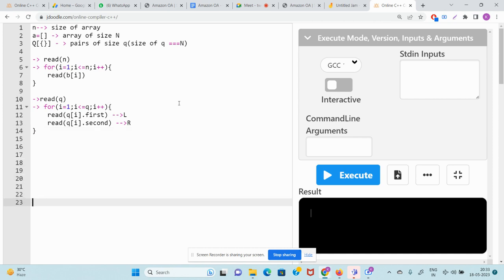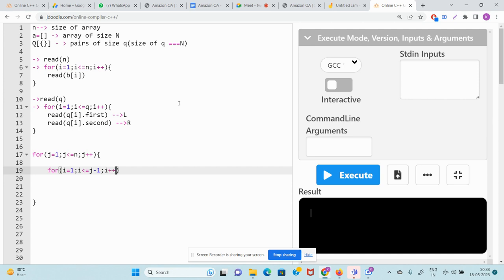Now comes our algorithm. I will use my i and j pointers to iterate, right? Let j be our second pointer. So j equal to 1, j less than equal to n, and j plus plus. So j is going ahead. Now, all I need to do is i equal to 1, and i will always be less than equal to j minus 1.